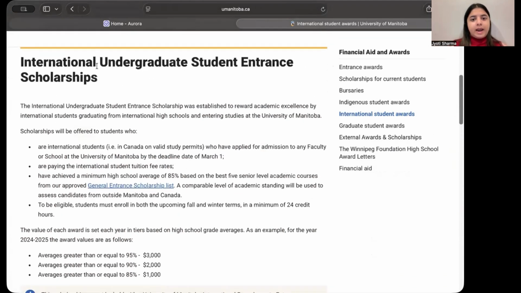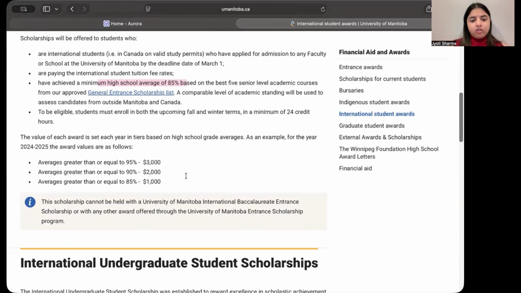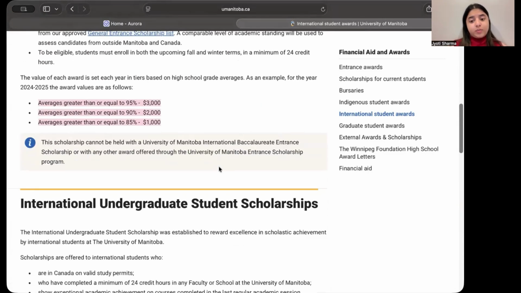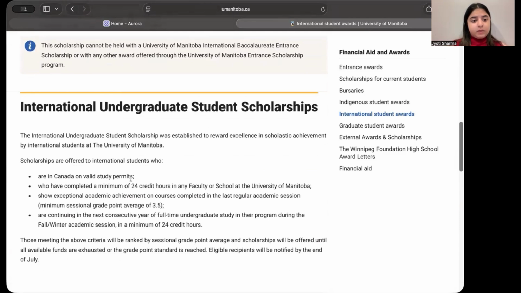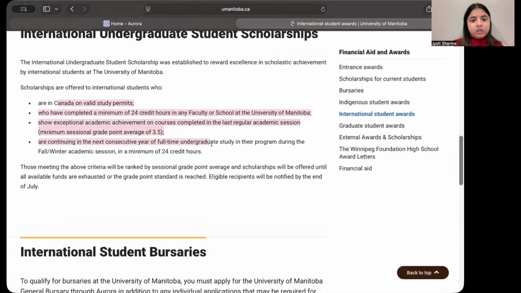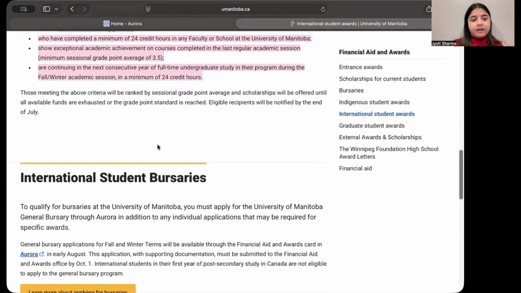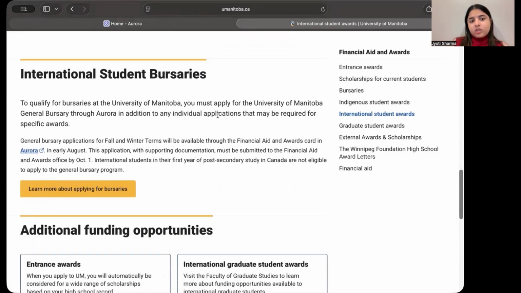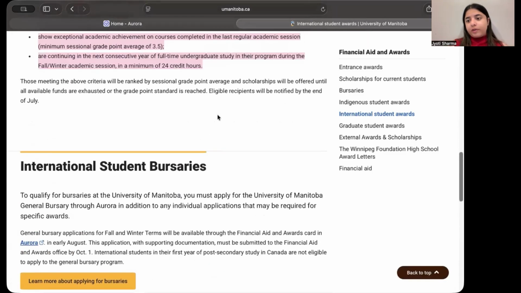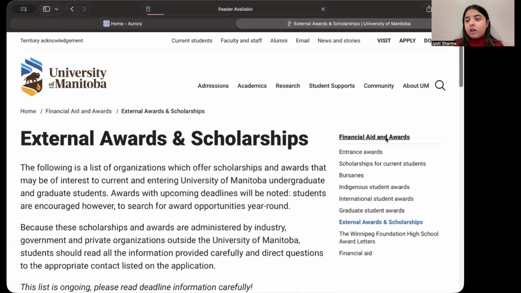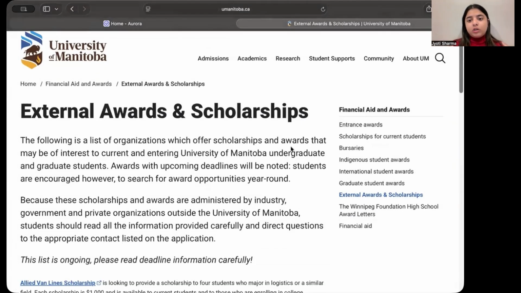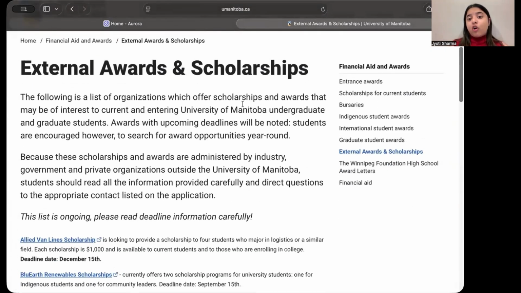This is when it's your entrance one, based on your high school average. So these are the scholarships or bursaries for that. Then there's this one, for when you are in Canada. For this you need a GPA of 3.5, and then there is this. This is the regular general bursary, which I showed on the previous page. Then there are some external awards and scholarships, which is a list of organizations that offer scholarships and awards to those who are current or entering University of Manitoba as undergraduate and graduate students.